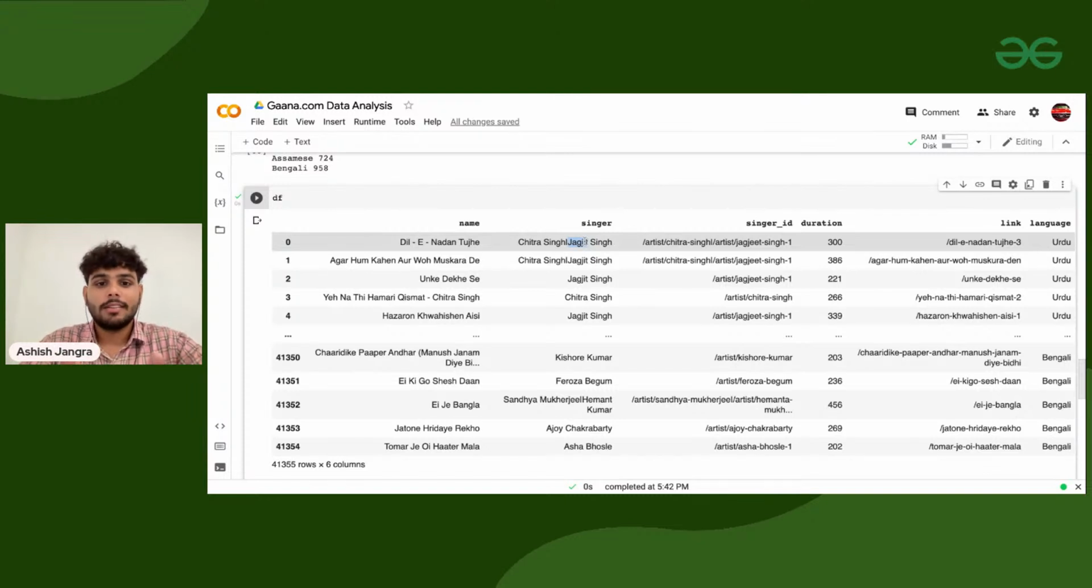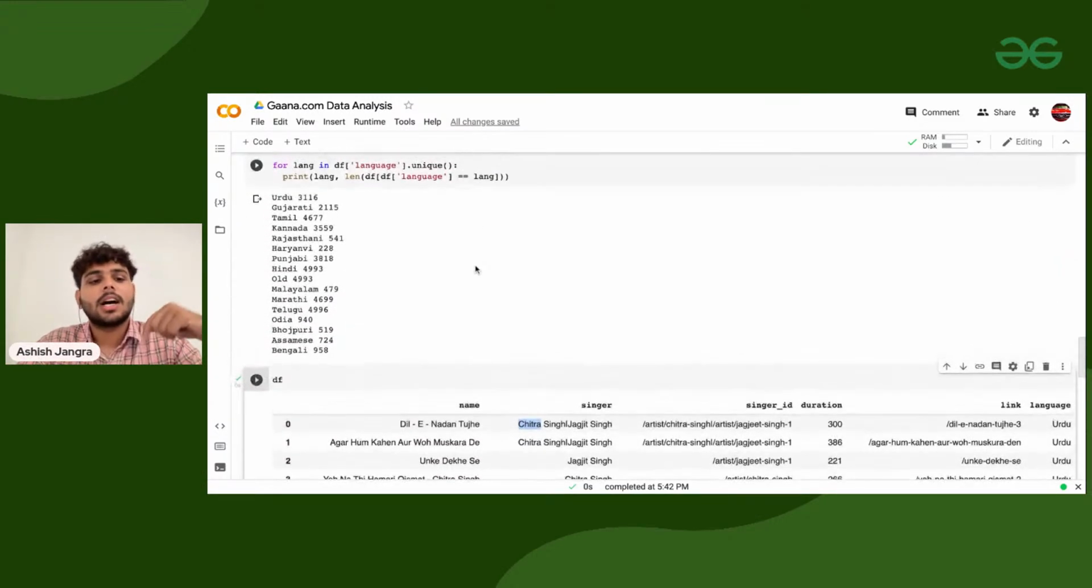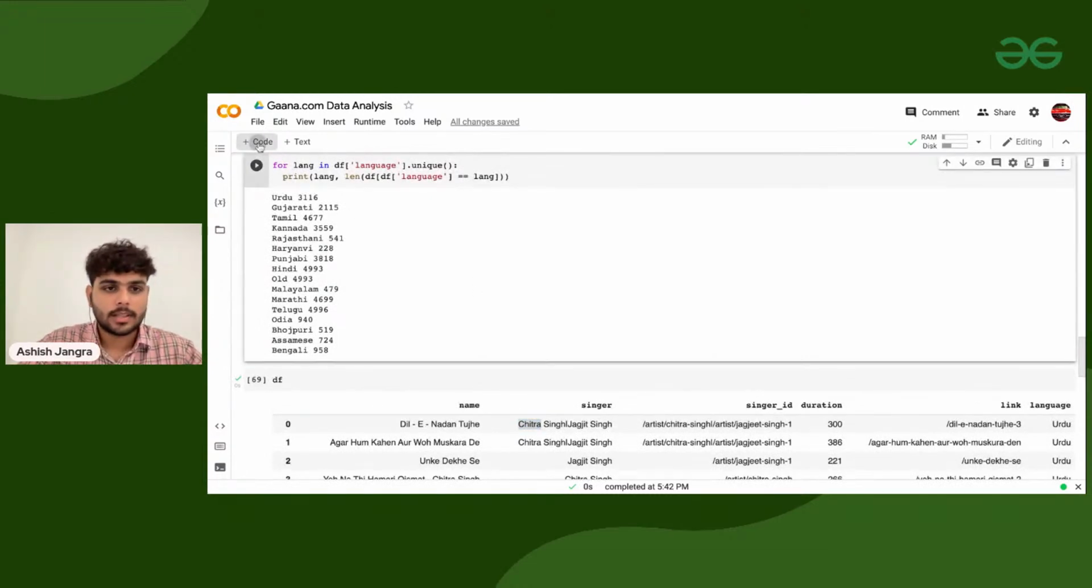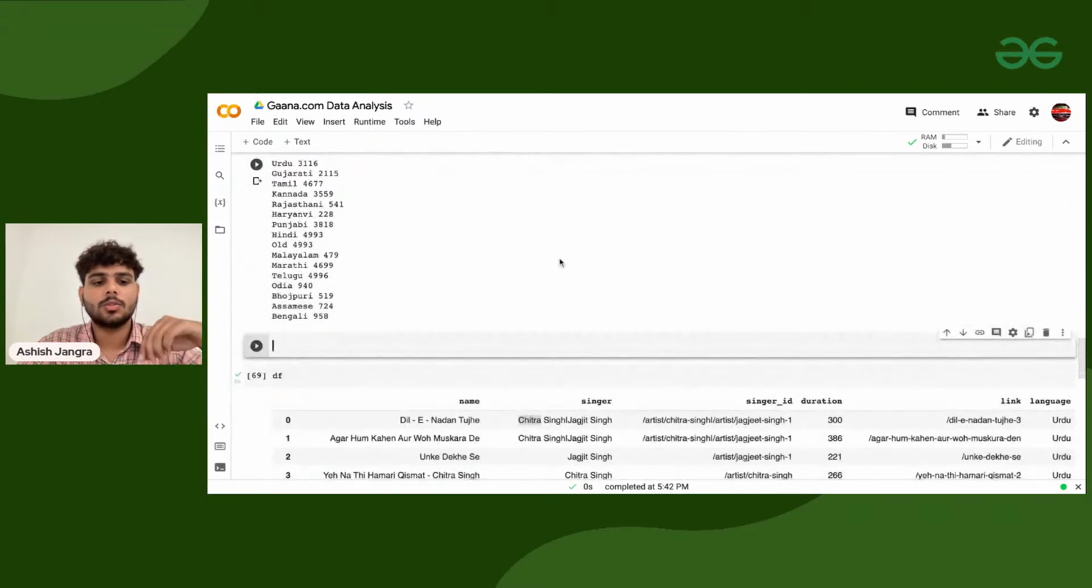So what we need to do, we need to separately deal with them. I need to count this as well, the song of Jagjit as well as the song of Chitra Singh. Clear? So first of all, I need to find how many unique singers are there. This is making the project a bit more complicated. So far the languages are done. How many songs are there in those languages? All those kinds of things are done.